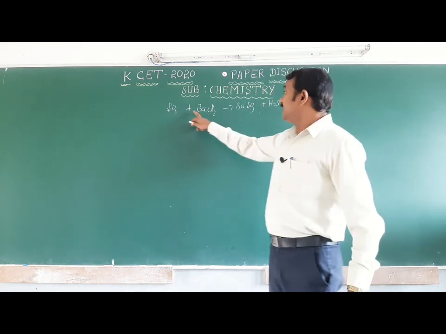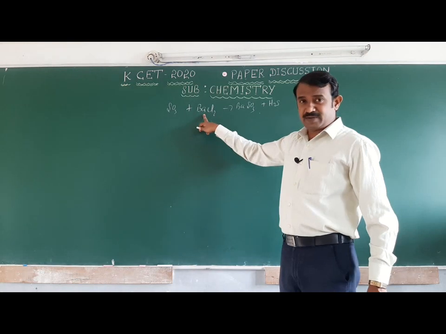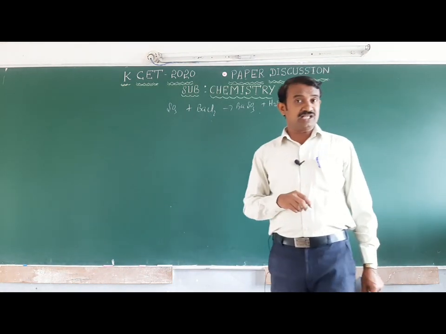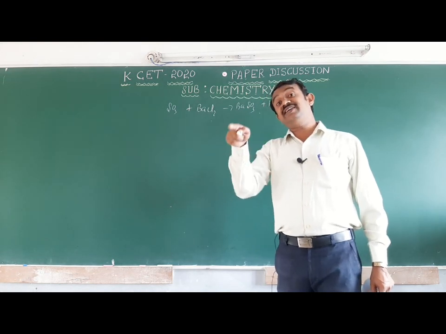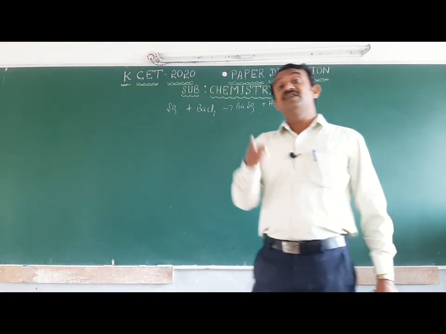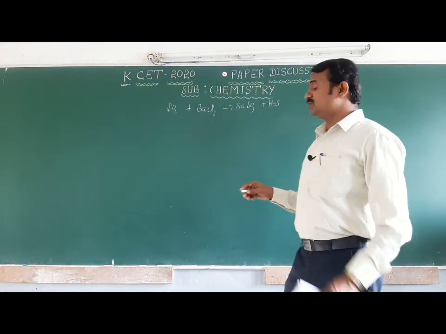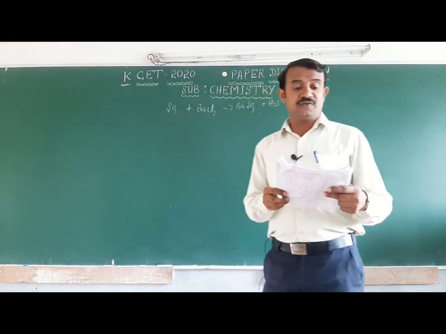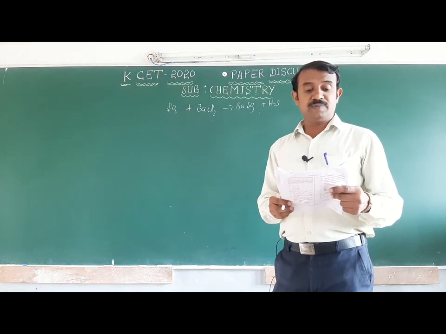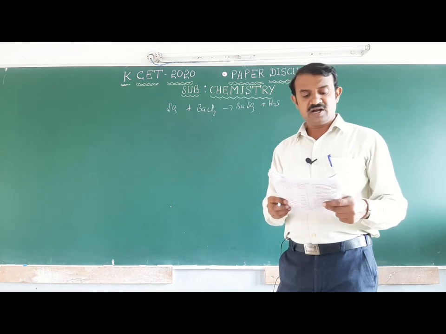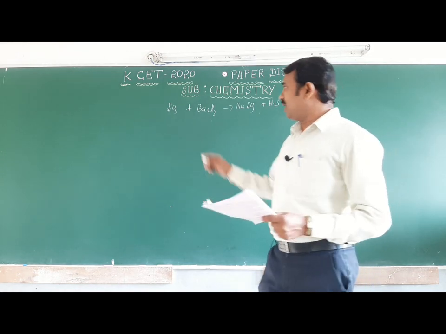Listen carefully, here the sulfite reacts with barium chloride, you will get a barium sulfite precipitate and release hydrogen sulfide. The hydrogen sulfide reacts with KMnO4, sulfide is converted to sulfur, that is the decolorization. That's why the first option, barium sulfite and hydrogen sulfide, is the answer. This is the first one. Okay, second one.